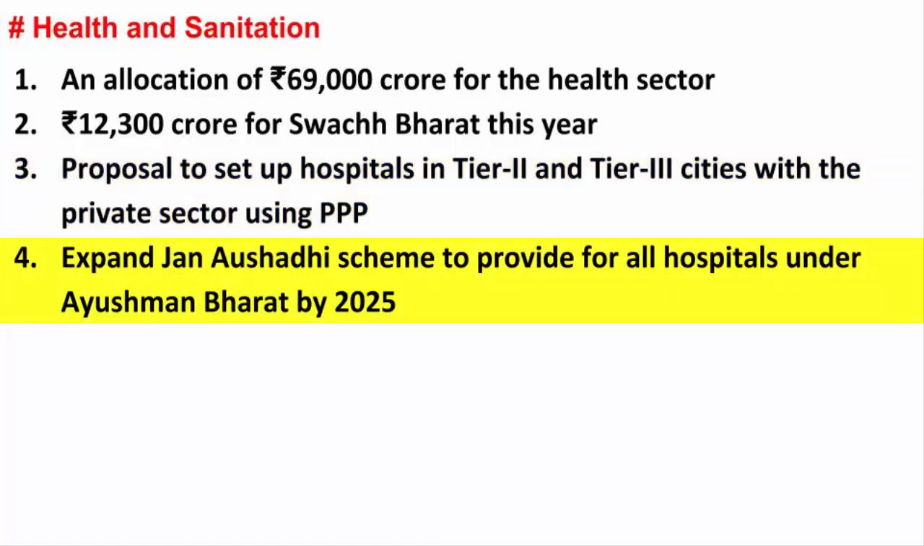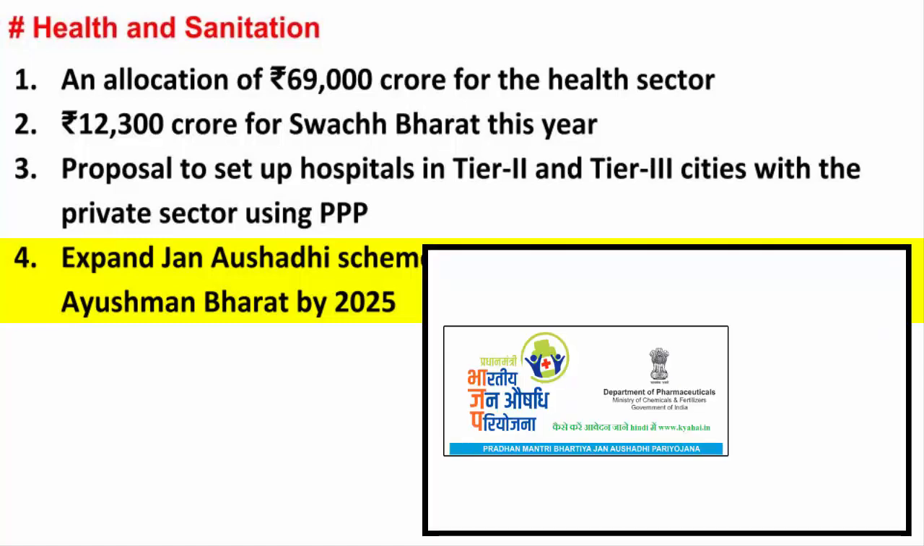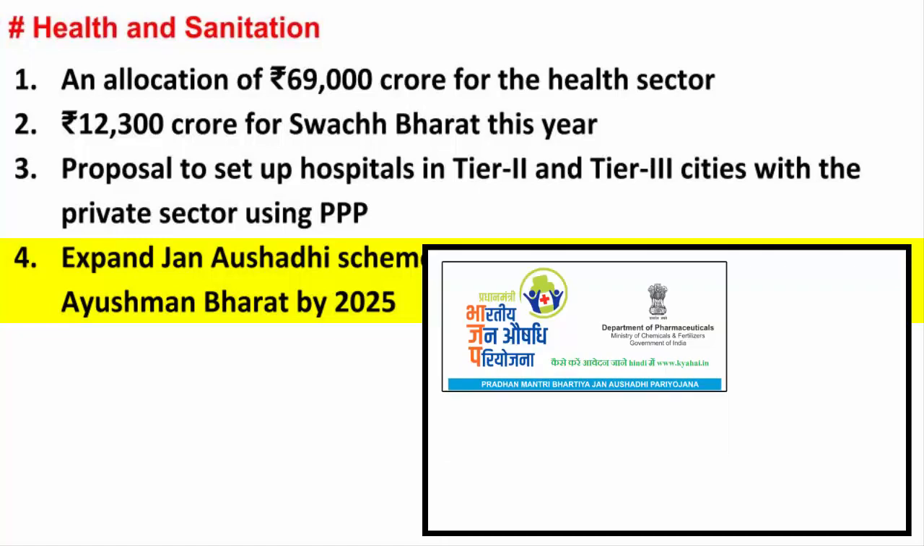The government is also planning to expand the Jan Aushadhi scheme to provide for all hospitals under Ayushman Bharat by 2025. So the Jan Aushadhi scheme is another campaign launched by the Department of Pharmaceuticals to provide quality medicines at affordable prices. These medicines are sold through exclusive outlets called Pradhan Mantri Bharatiya Jan Aushadhi Kendras, and the medicines are given particularly to the poor and disadvantaged people.